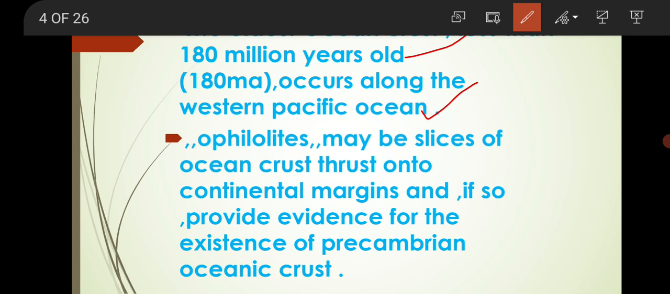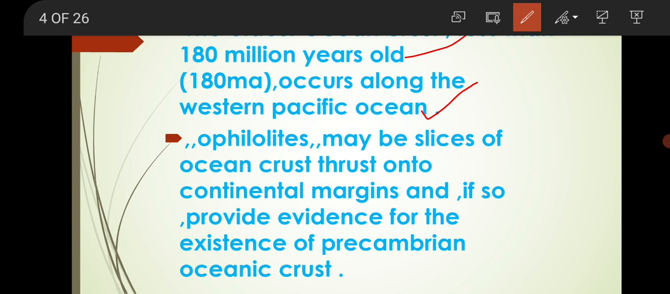What are ophiolites? Ophiolites may be slices of ocean crust thrust on the continent margins. This means ocean crust has largely been destroyed by subduction. Some fragments are preserved in the form of ophiolites. Some destroyed subducted ocean plates are preserved in the form of ophiolites.